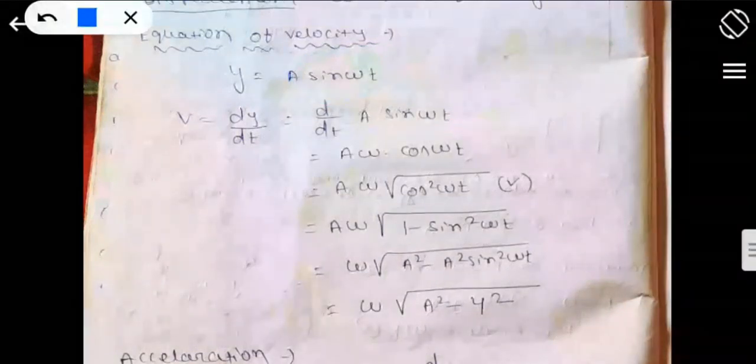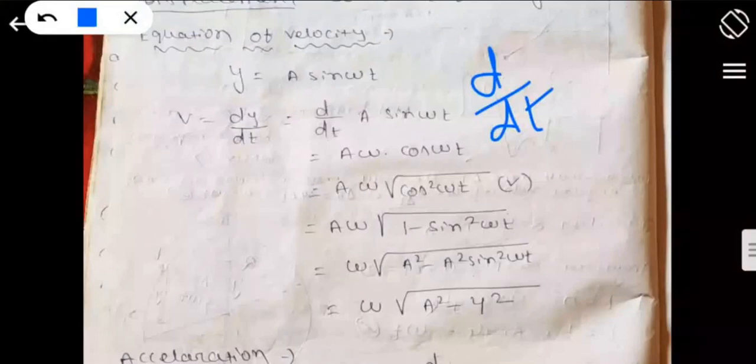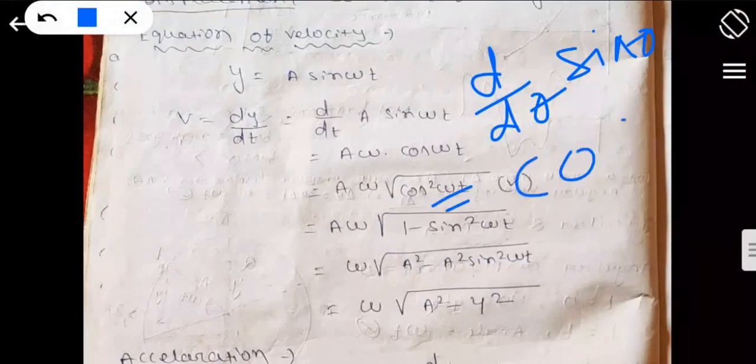So who is constant here? A, take it outside. And remember the differentiation: d by d theta of sine theta, always remember the formula is cos theta.